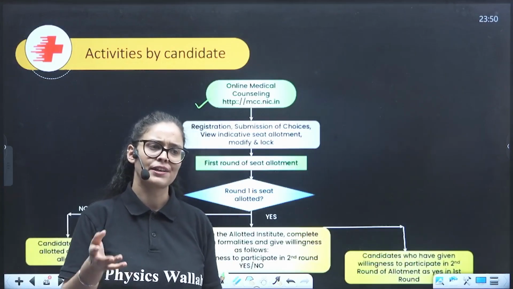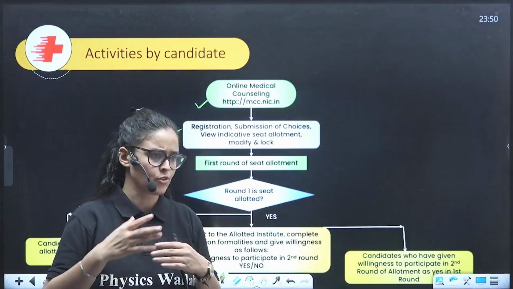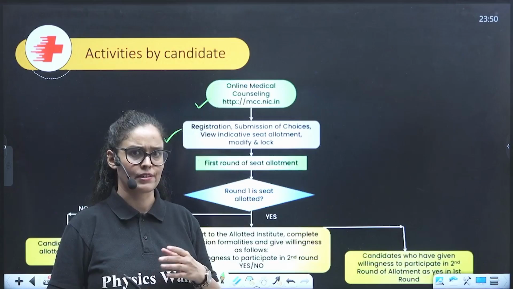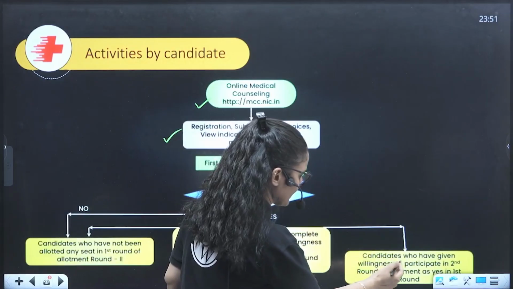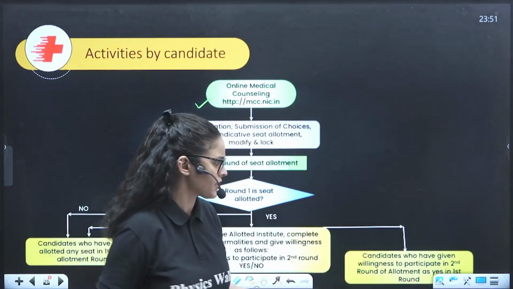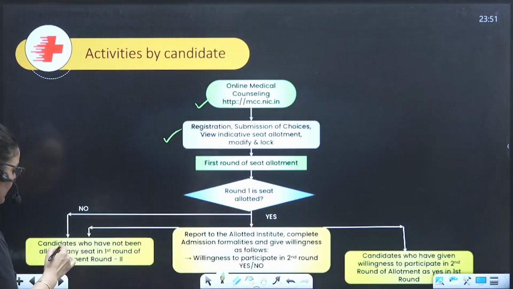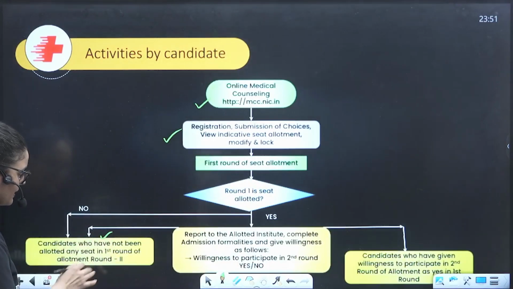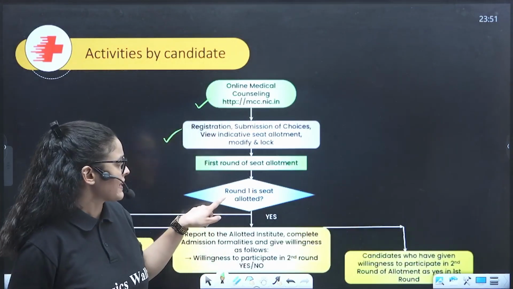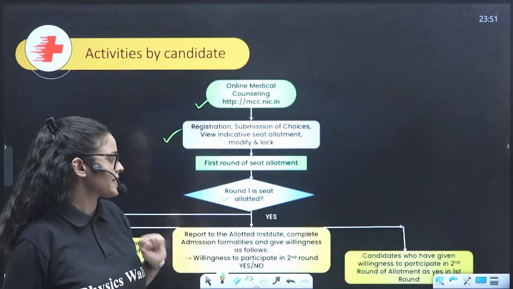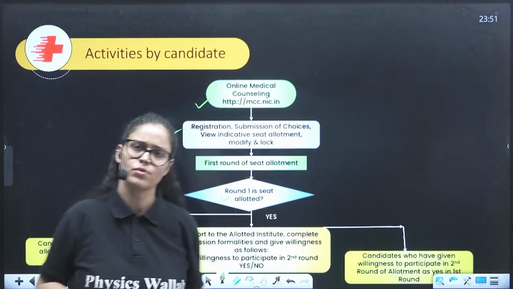They will ask you if you want to appear for the second round when you go to the college, or you can say that you are willing to appear for the second round. Candidates who have given willingness to participate in the second round as yes in the first round will move further, and they will give you a certificate or some letter for that. Candidates who have not been allotted any seat in the first round will ultimately be moved forward to the second round, pushed to the second round.